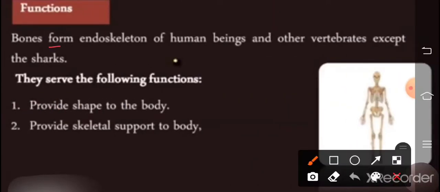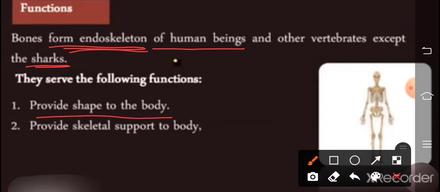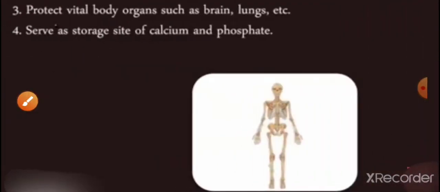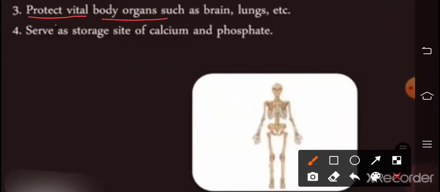Function: bone forms the endoskeleton of human beings and other vertebrates. It serves the following functions: it provides shape to the body and skeletal support. It also protects vital body organs such as the brain and lungs, and serves as a storage site of calcium and phosphate.